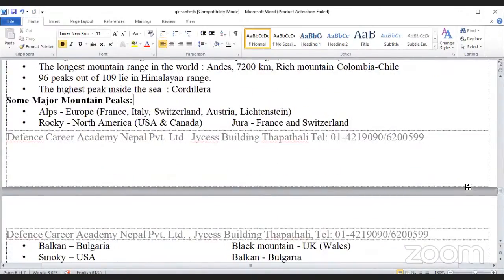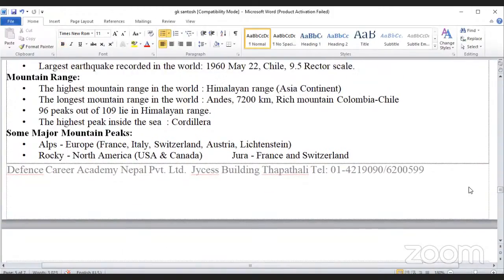Now mountain range. The highest mountain range in the world is Himalayan range, Asia continent. The longest mountain range in the world is Andes, 7,000 kilometers, lying in Colombia and Chile. 96 peaks out of 109 lie in Himalayan range. The highest peak inside the sea is Cordillera. Some major mountain peaks: Alps, it's situated in Europe, France, Italy and Switzerland. Rocky Mountain, it is situated in North America, USA and Canada.